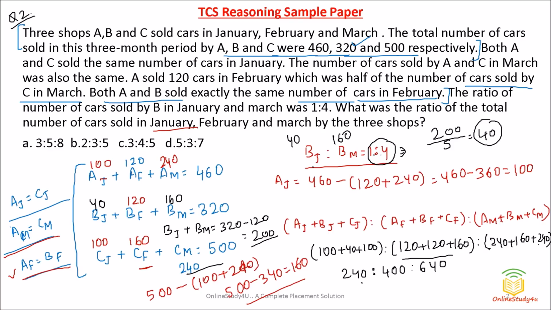That's all, done. So friends, we can see this will not be your answer because the first one will be less. Okay, so let us divide it. We will try to divide it by 8. 8 3s are, 8 5s are, and 8 8s are. So 3:5:8, that means option A will be the correct answer for question number 2. I hope friends the things will be clear. So this is basically a data interpretation question. So you have to play with the data and then you will be able to solve the problem.